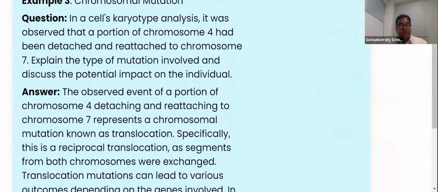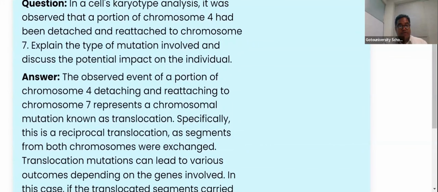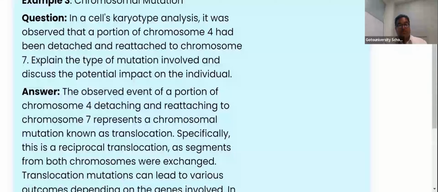Now, chromosomal mutation. When they ask you to explain the type of mutation involved and discuss the potential impact on the individual, this is basically a case study question. Can you see this? In a cell karyotype analysis, it was observed that a portion of chromosome 4 was detached and reattached to chromosome 7. This is a case study question.